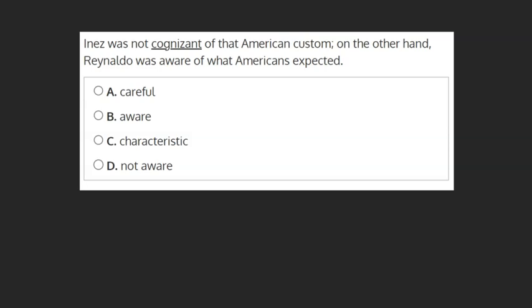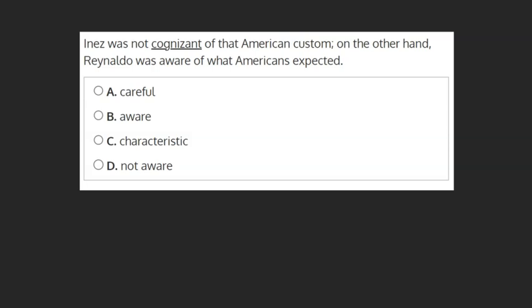Inez was not cognizant of that American custom. On the other hand, Reynaldo was aware of what Americans expected. Does cognizant mean careful, aware, characteristic, or not aware? This sentence uses a contrast clue.